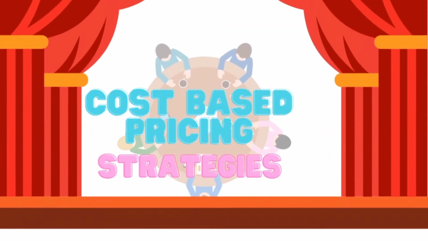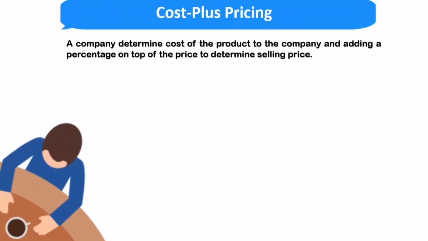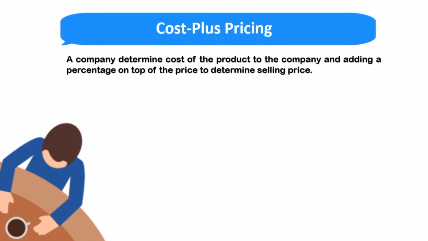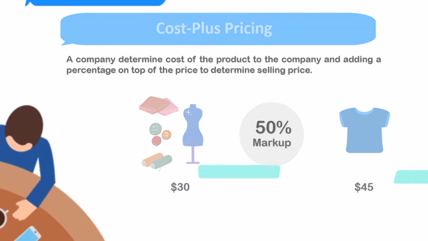Now, let's look into the cost-based pricing strategies. The first strategy is cost plus pricing. It is when a company determines the cost of the product to the company and adds a percentage on top of the price to determine the selling price. For example, the cost to make a shirt is $30 with a 50% markup, the shirt will cost $45.